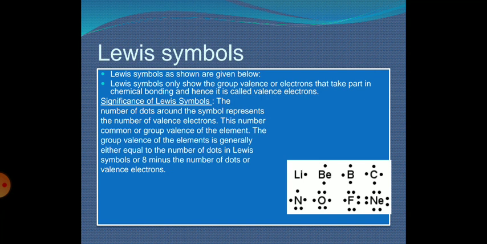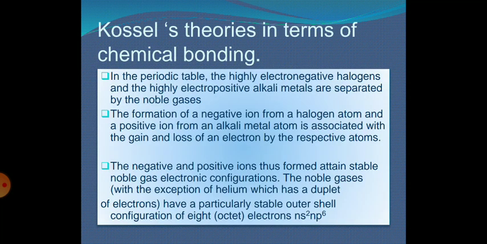But if we consider the elements present above in the series, they try to lose their electrons instead of gaining electrons, because losing electrons is very easy for those elements. In the opposite direction, the elements present below require electrons, or gain electrons instead of donating them, because it is very easy for them to gain electrons to complete their octet.